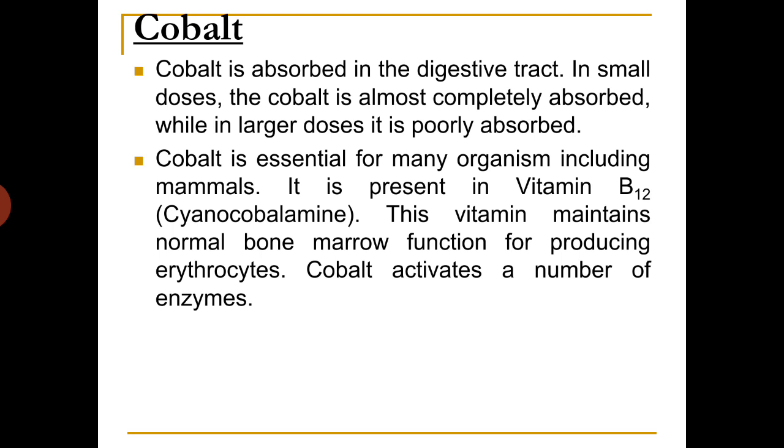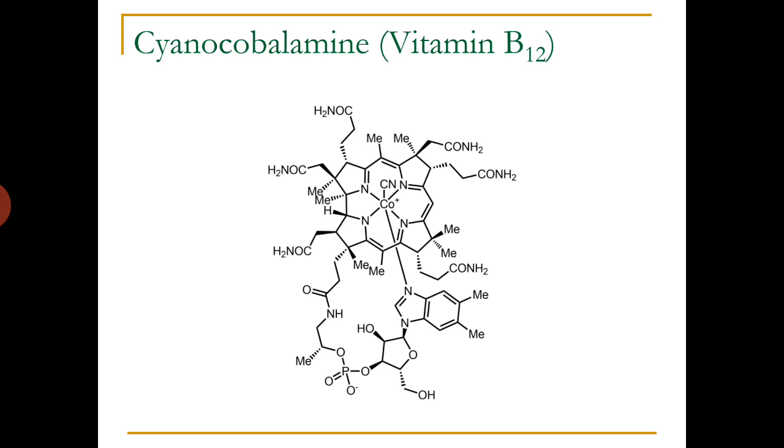Cobalt is essential for many organisms including mammals. It is present in vitamin B12, called cyanocobalamin, and this vitamin maintains normal bone marrow function for producing erythrocytes. Cobalt also activates a number of enzymes. Here we have the structure of cyanocobalamin, in which cobalt acts as the central metal ion, and the remaining is the porphyrin ring, which is linked to a protein.